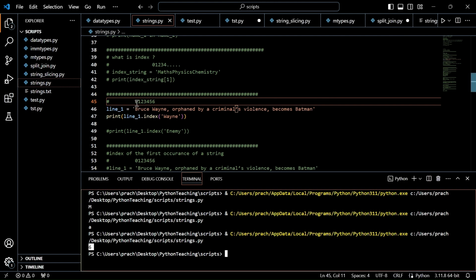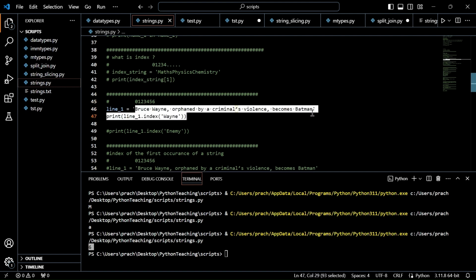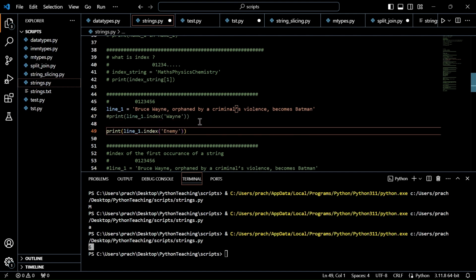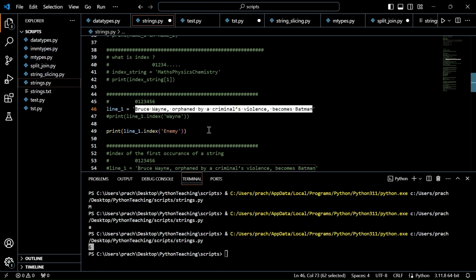You can see here, it starts with 0, as you know. 1, 2, 3, 4, fifth is the space, even space is counted. Sixth is the letter W. That means the word that I am searching for starts at index 6 in this string. Now you can try this example by giving other words within this sentence and understand how the index starts. Now let's execute for a word which is not available in this. See, the word enemy is not available in this sentence, correct? Now let's execute and see.